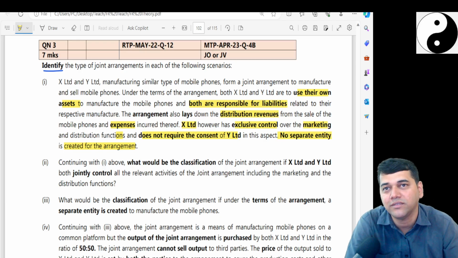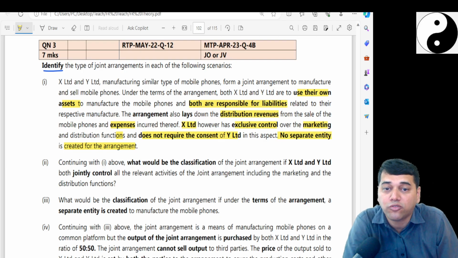It is a joint operation. What is the joint arrangement? Is it a joint arrangement? But you have exclusive control over marketing and distribution, no?